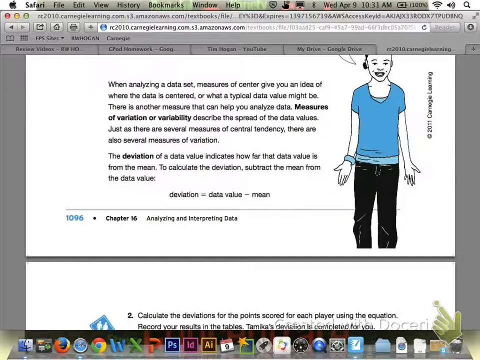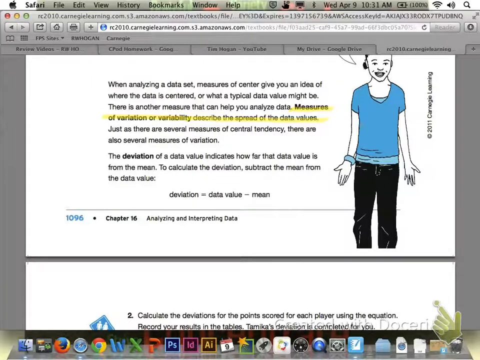It says at the bottom of page 1096, when analyzing a data set, measures of center give you an idea of where the data is centered or what a typical data value might be. There is another measure that can help you analyze data. Measures of variation or variability describe the spread of the data values.